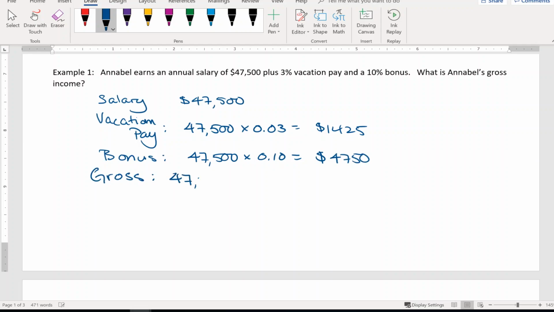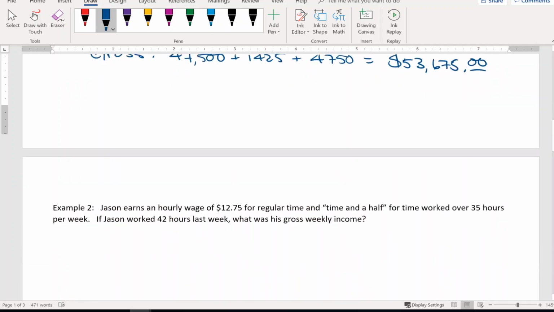So her gross salary would be all of these three added up. 47,500 plus 1,425 plus 4,750, and that's equal to $53,675. That is Annabelle's gross salary. Okay, let's look at another example here.